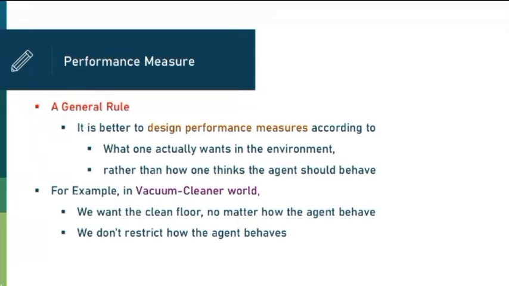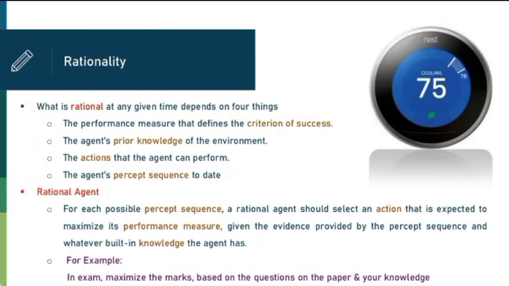For example, the vacuum cleaner agent is made to clean the room or to remove the dust, right? It will not work to fix your plumbing, or it will not repair your fan, right? वो क्या है? वो vacuum cleaner agent है. So the basic idea for the vacuum cleaner agent is to clean the room or to clean the space, right? It will not repair the fan for its rationality, right? So when it cleans the room properly, what is that rationality again? Again it comes to the picture in mind.